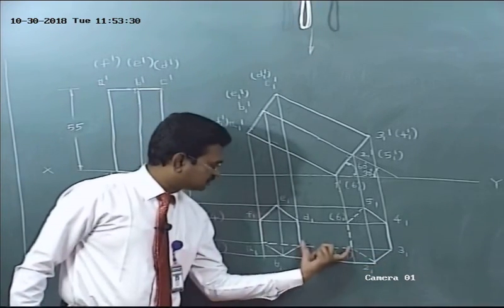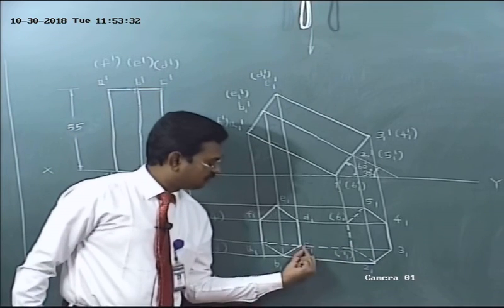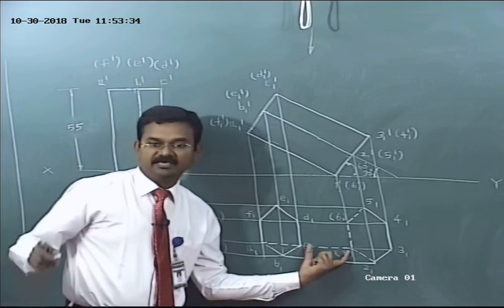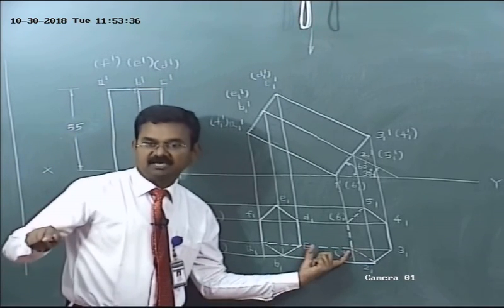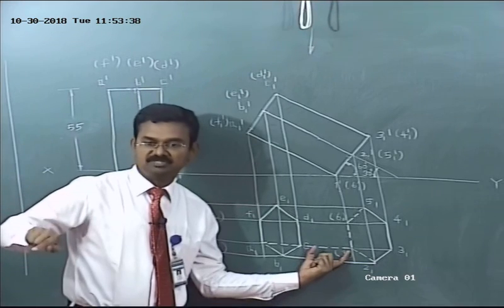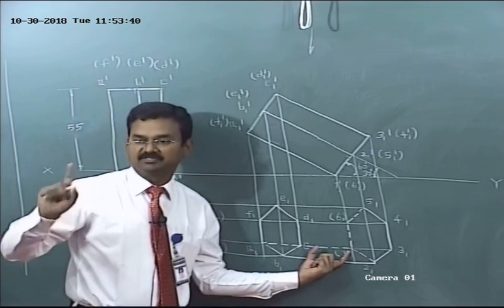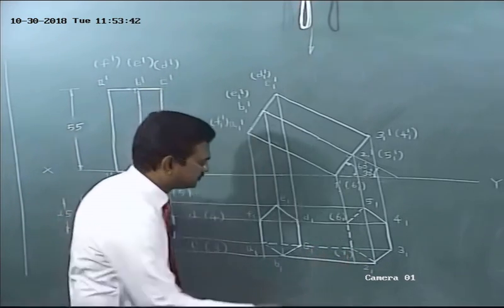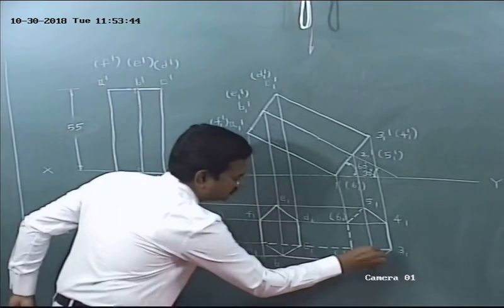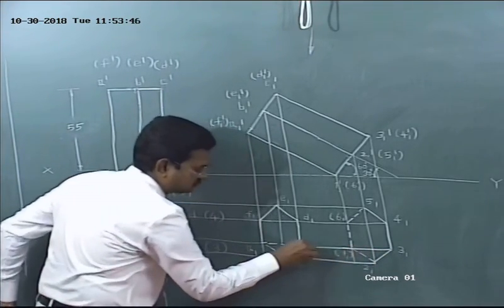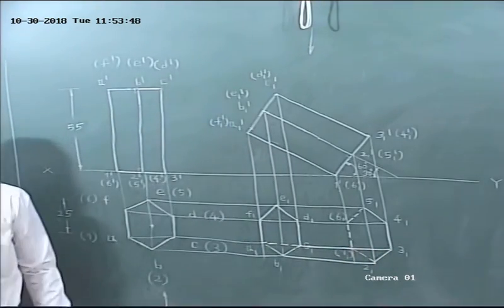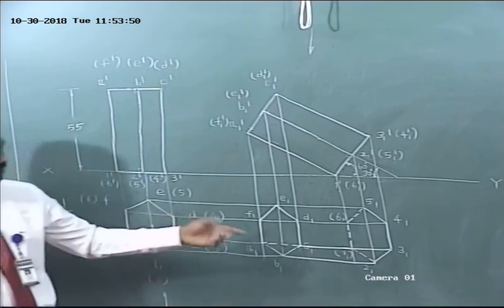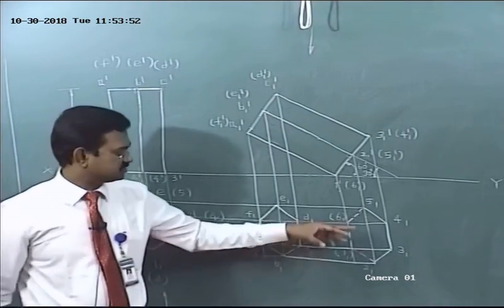But this portion C3 coincides with this portion. As per the rule, when a visible side coincides with an invisible side, first preference should be given to the visible side. It means C3 should be darkened. Isn't it? Okay, do you have any doubt? Next longer edge.